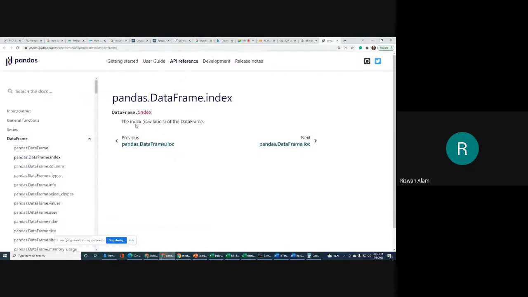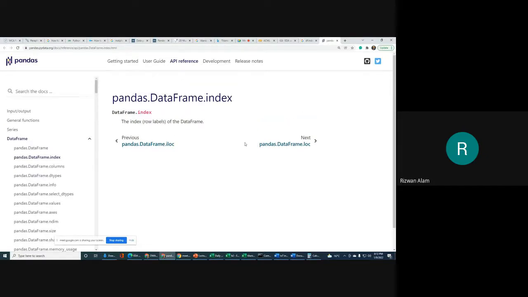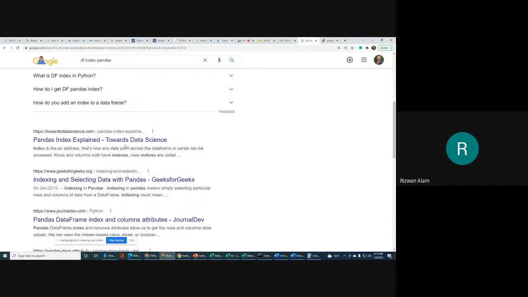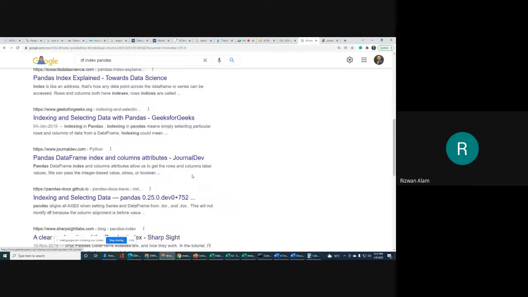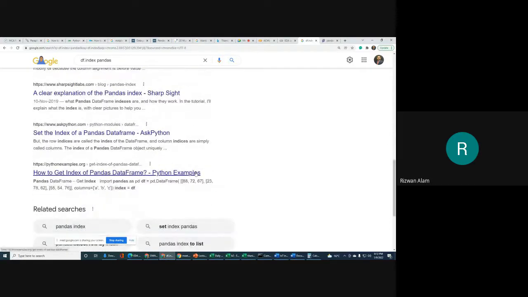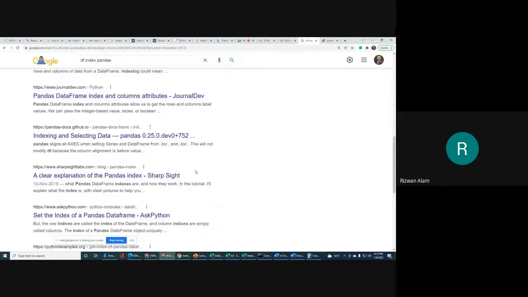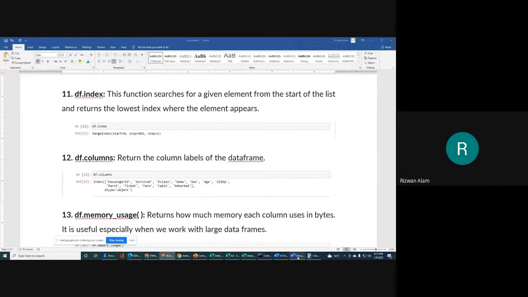So DataFrame.index, the row labels of the DataFrame, is there. Indexing and selecting data with pandas: the DataFrame index and columns attributes allow you. Okay, so I will first explore and then tell you.